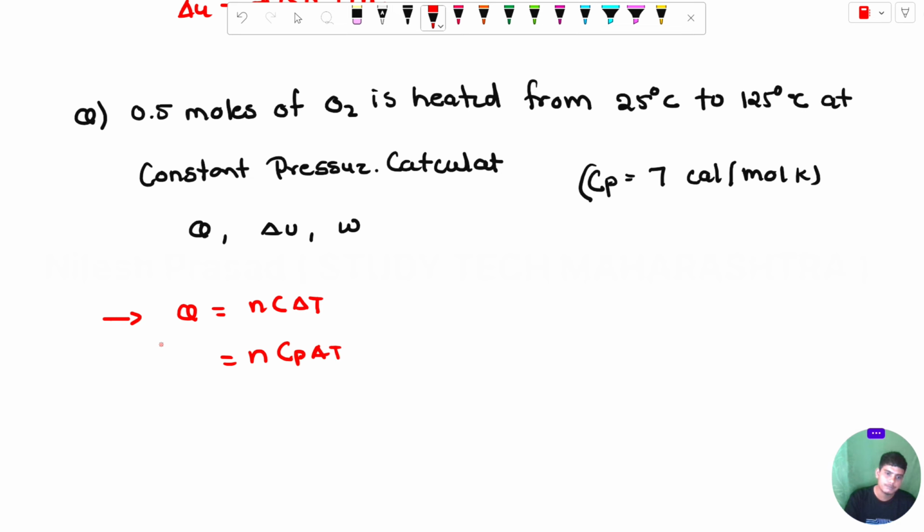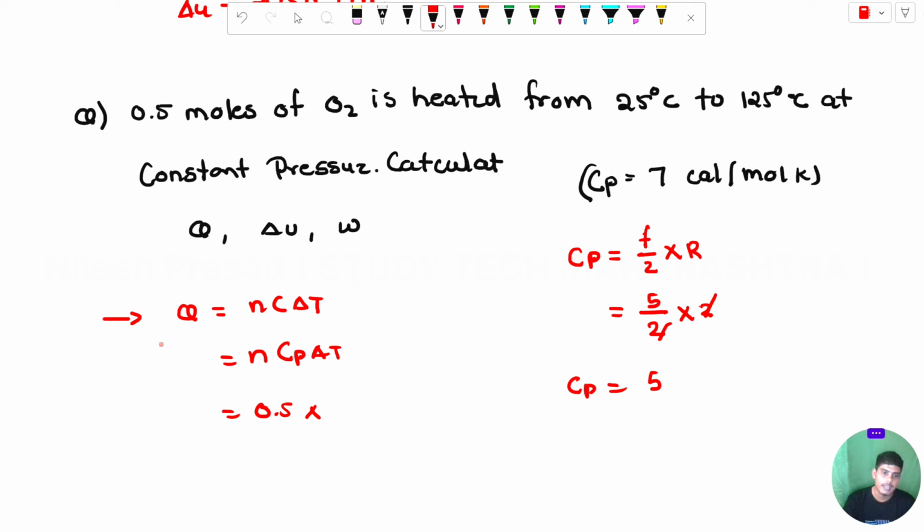N is 0.5, multiplied by C, which is f upon 2 multiplied by R. F for diatomic O2 is 5. R in calorie is 2. 2 and 2 will cancel, so it is 5.